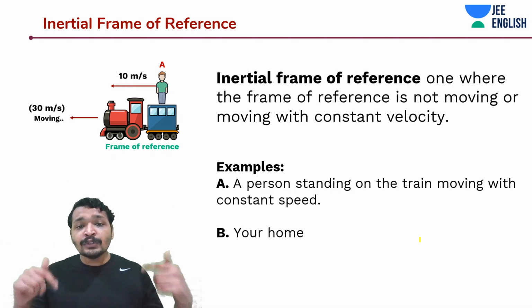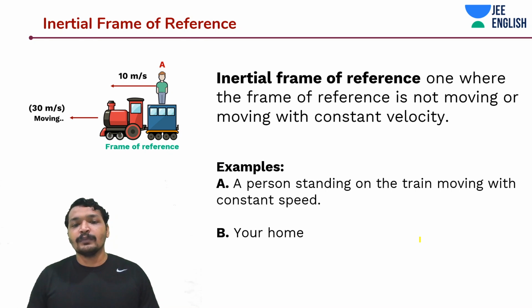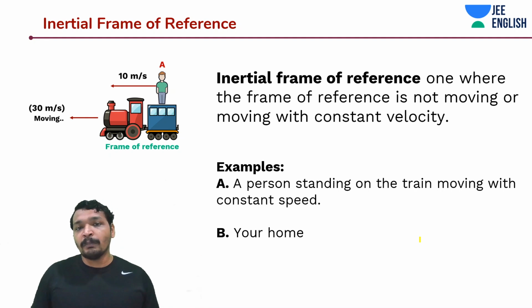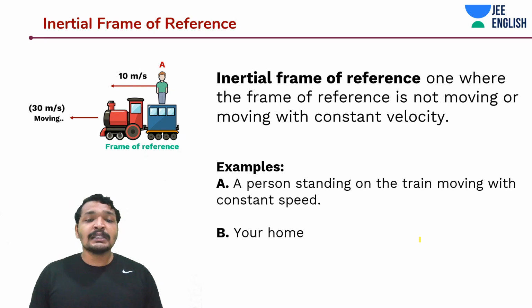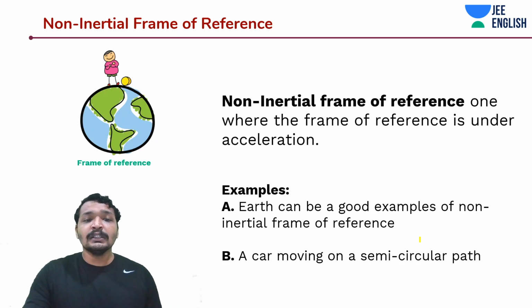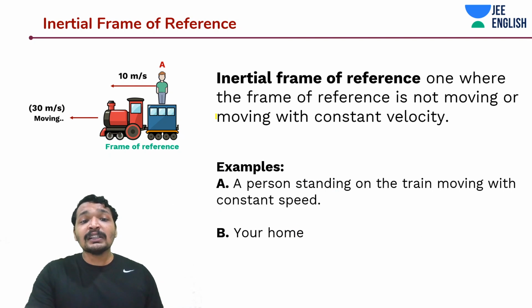Examples would be you sitting in your home. Your home is not moving according to you. Even though there is a gravitational force, you just ignore that gravitational force. You just imagine your home is located in some space where there are no masses. In that case, your home would be your inertial frame of reference. And similarly, a person standing on a train, and the train is moving with some velocity like what we saw earlier, and in that case, what is the frame of reference?